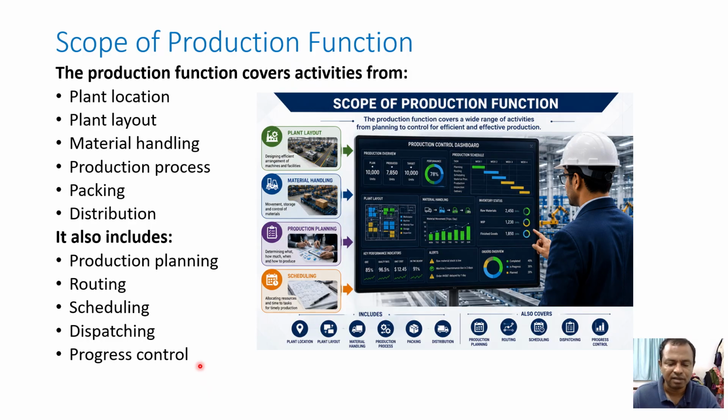That means input is converted into output, but the quantity and quality of output depends on all these factors. So all these factors or some of these factors determine how much quantity and quality of output is produced. That is production function.